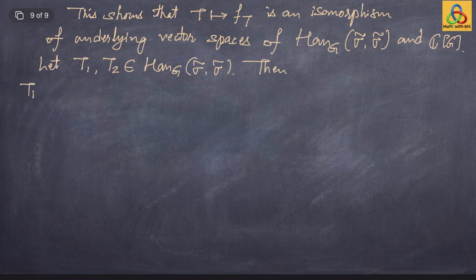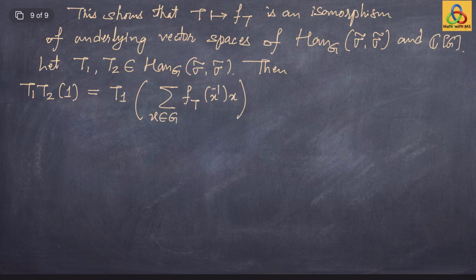What is T1 times T2 of the identity element of the group, which by definition is the same as T1 acting on this big expression, summation f of T2 of x inverse times x, x a group element G, but T1 is linear, so this is the same as summation f of T2 of x inverse, x in the group G, and T1 of x,